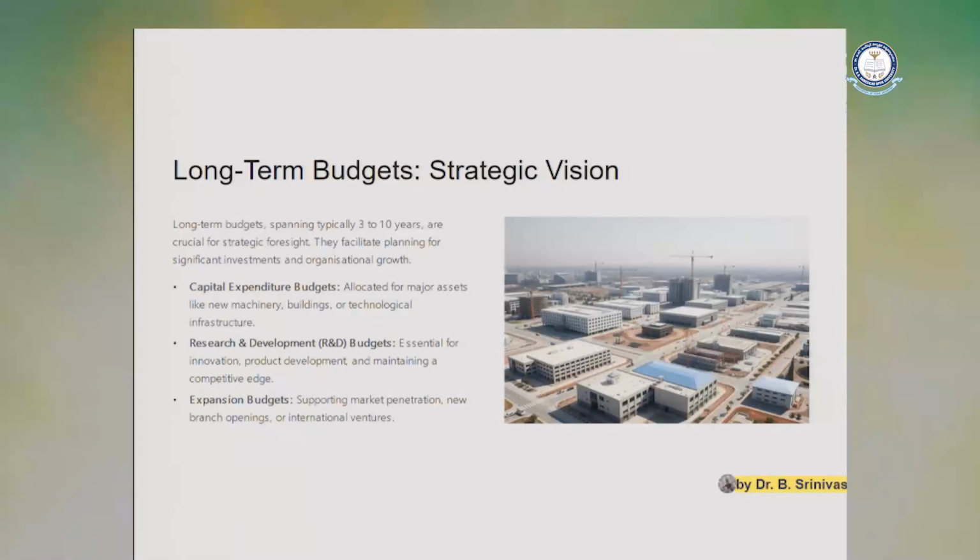Long term budget. Generally every organization uses this long term budget for strategic purposes. Here in this budget they are going to spend the capital expenditure. In the capital expenditure, how they will spend: in the organization acquiring fixed assets, spending a huge amount for research and development purposes, and acquiring plant and machinery. So for achieving long term goals they are going to spend this long term budget. So this is the long term budget.